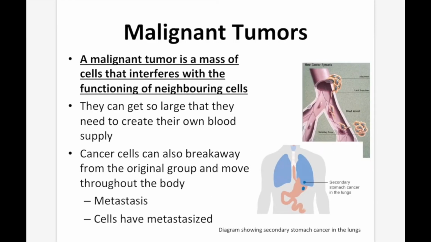A malignant tumor is a mass of cells that interferes with the functioning of neighboring cells. They can get so large that they need to create their own blood supply. Cancer cells can also break away from the original group and move throughout the body. And this is called metastasis, otherwise known as the cells have metastasized.